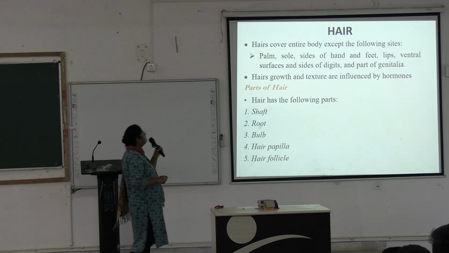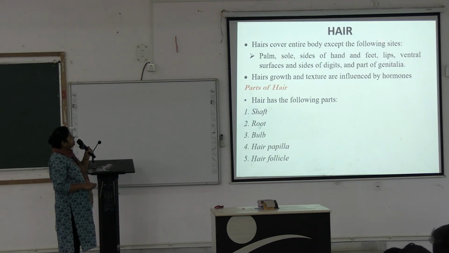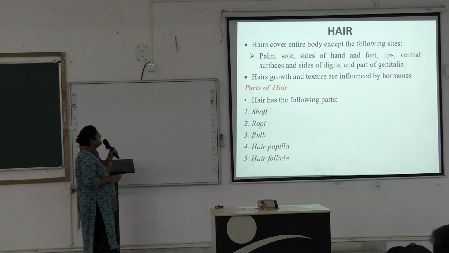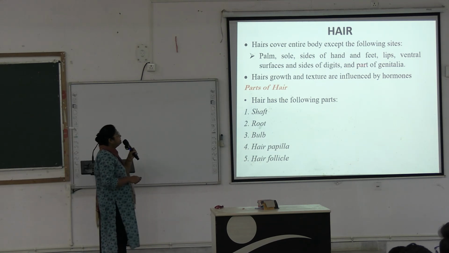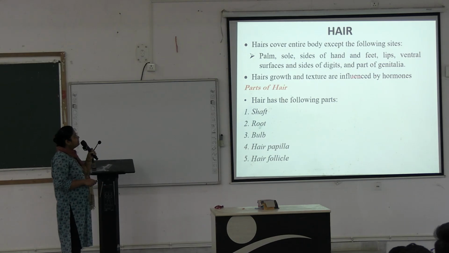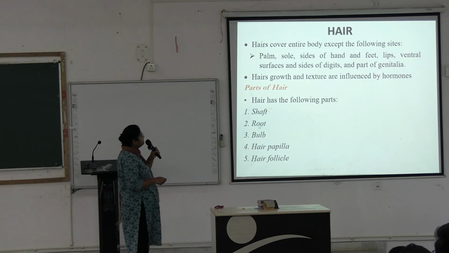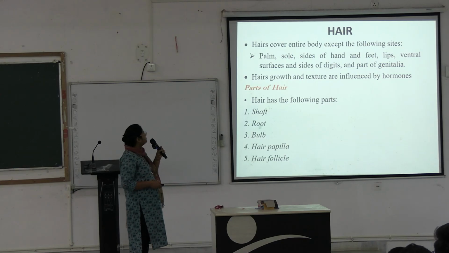Hair covers the entire body except the following sites. This is important for your viva and MCQ. Hairs are not present on the palm, sole, sides of hands and feet, lips, ventral surface and sides of the digits, and part of the genitalia. Hair growth and texture are influenced by different hormones.